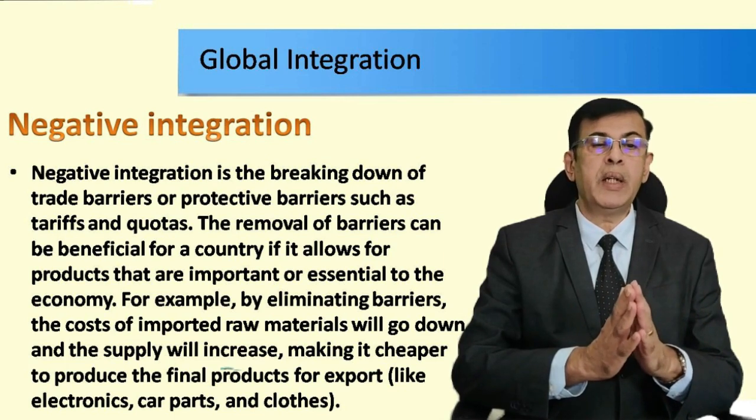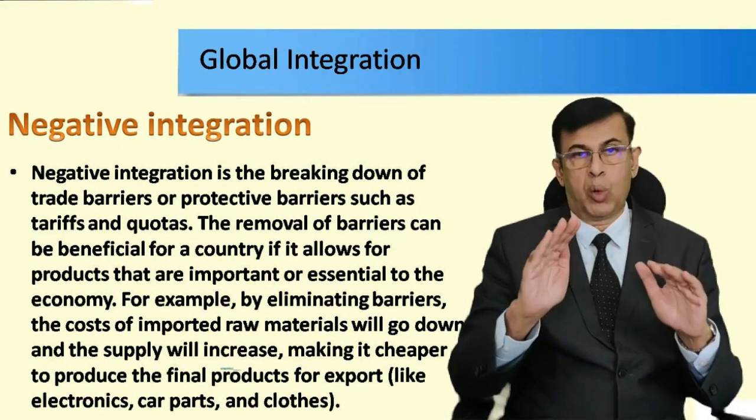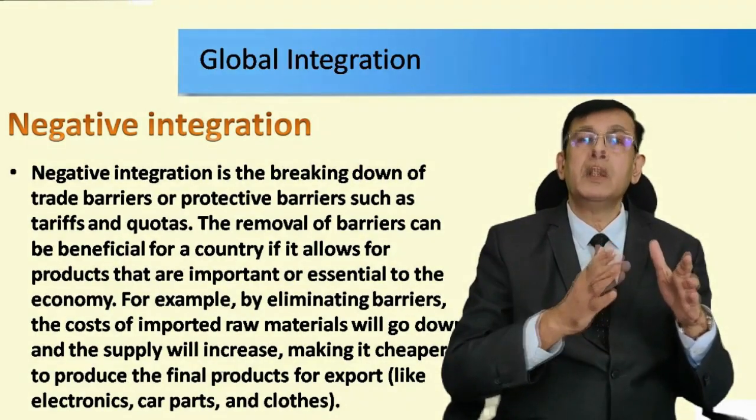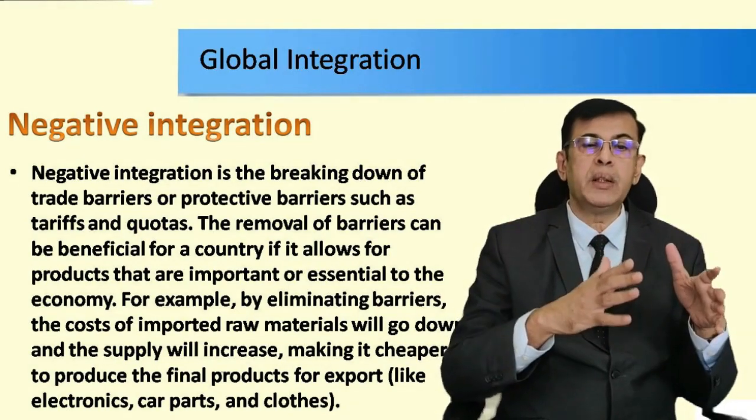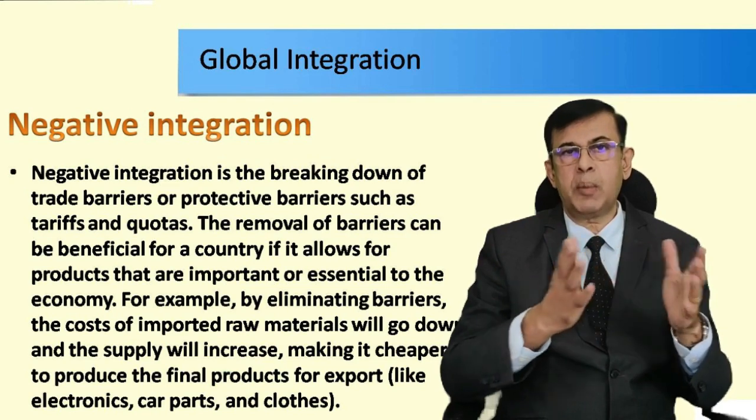For example, by eliminating the barriers, the cost of the imported raw material will go down. See, basically the custom duty will get reduced, so the cost of the product which you have imported will come down. So your raw material cost will be down, right? And what will happen? The supply will increase, making it cheaper to produce the final product. There is a surplus availability due to import also.